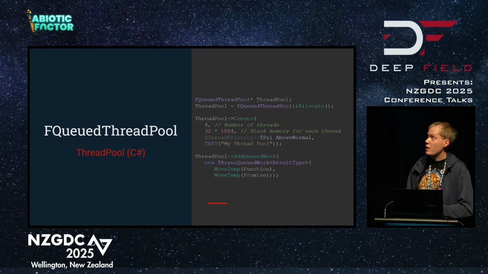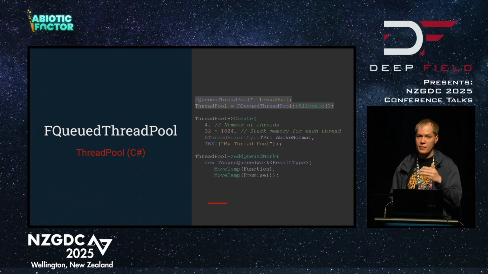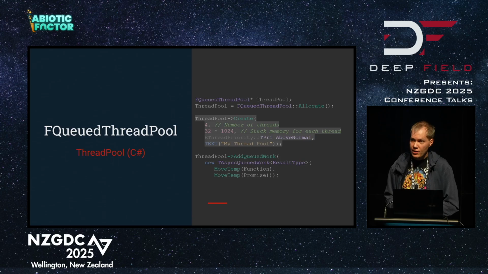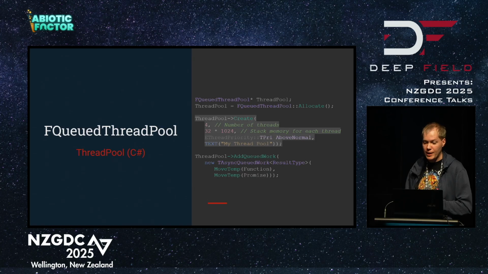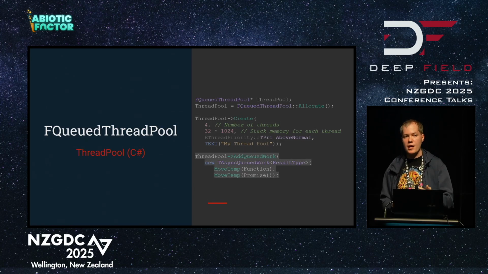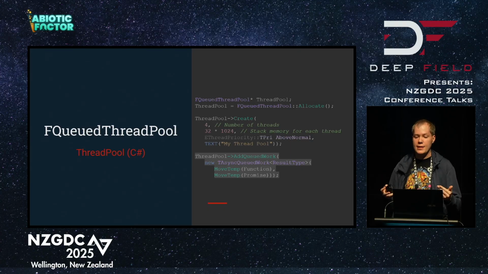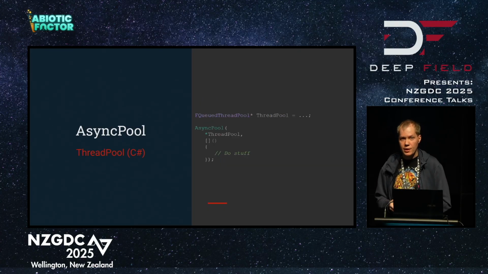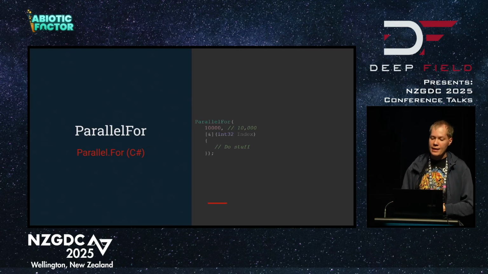This is how you create a thread pool in Unreal Engine. You allocate a default thread pool, or you can customize your own and instantiate that. You would tell it how many threads you want it to operate on and how much memory you want each thread to have, which is another very important value that can cause bugs. From there, your thread pool just exists and you can feed it work after work after work until you are done. Or you can do this even simpler, again using the async library.